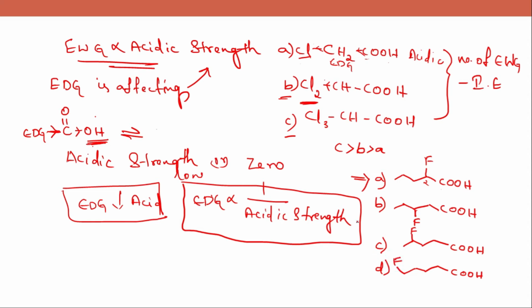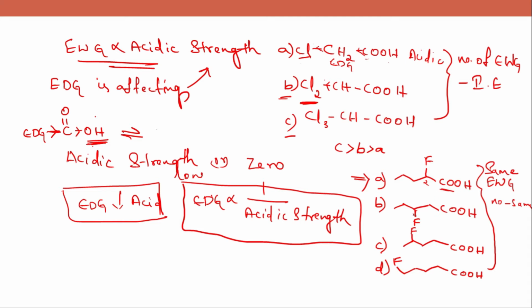Now when you see, all the compounds have the same electron withdrawing group, and the number of electron withdrawing groups is also the same. Now how do you determine the acidic strength? In the starting we have learned that when the distance is increasing, the intensity of the inductive effect is decreasing. So here fluorine is attached to the carbon atom which is next to the carboxylic acid.